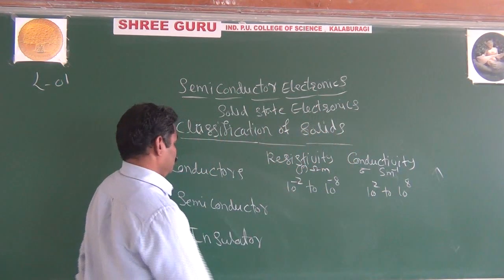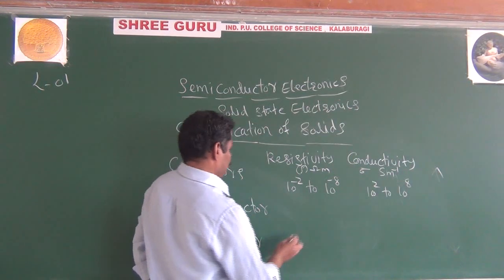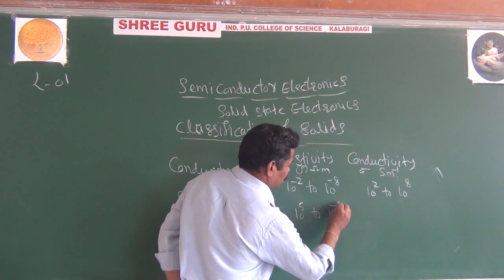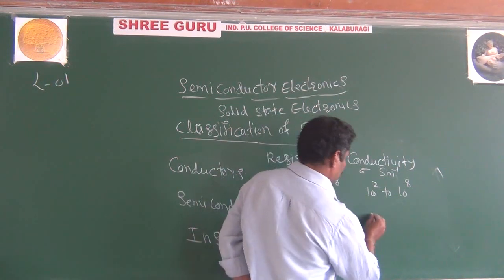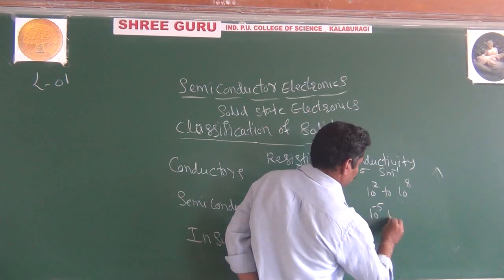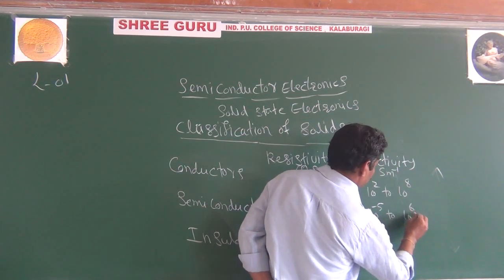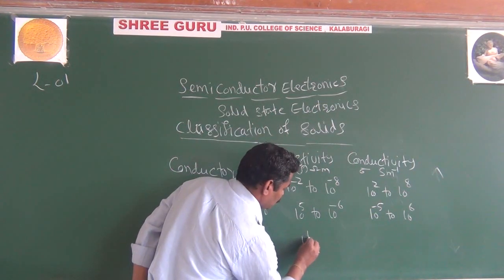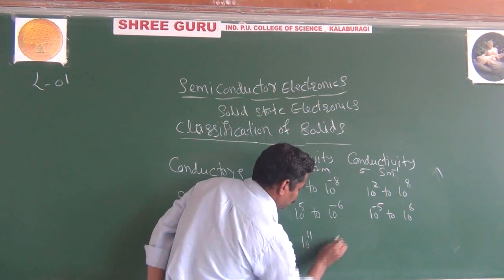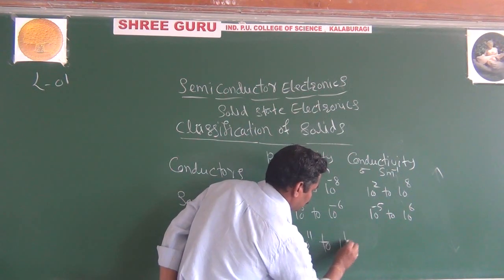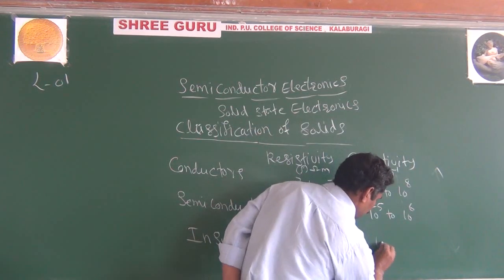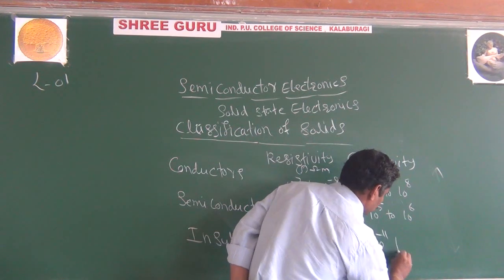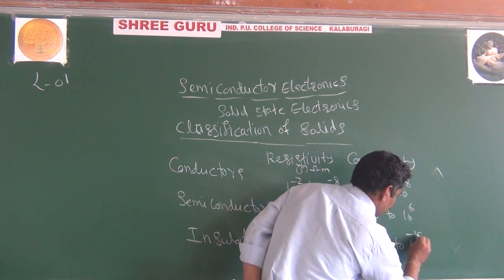Similarly, for semiconductor, the resistivity is about 10 raised to minus 5 to 10 raised to 6, and finally for the insulator, 10 raised to 11 to 10 raised to 19. The conductivity is the reciprocal of this, 10 raised to minus 11 to 10 raised to minus 19.